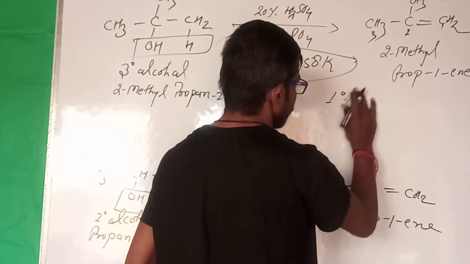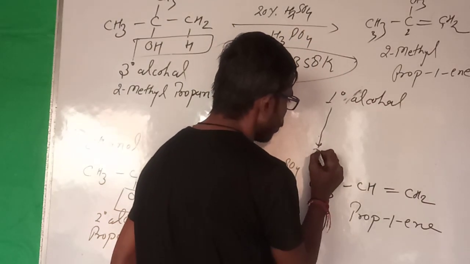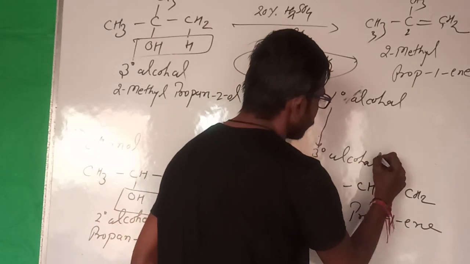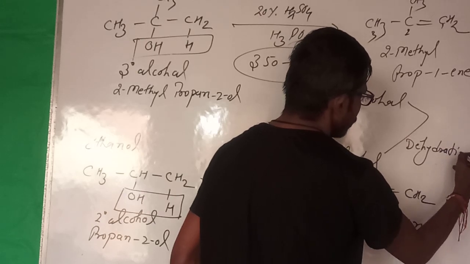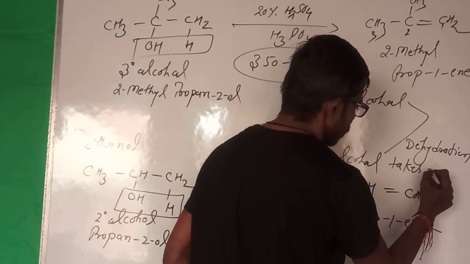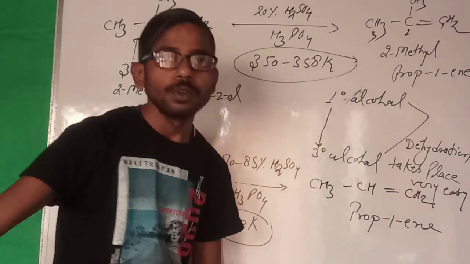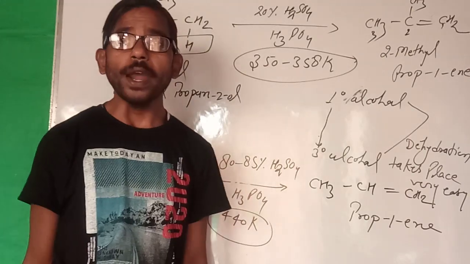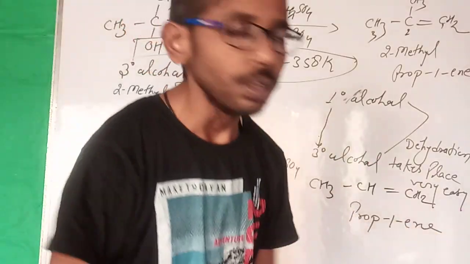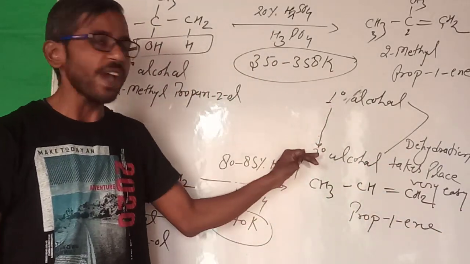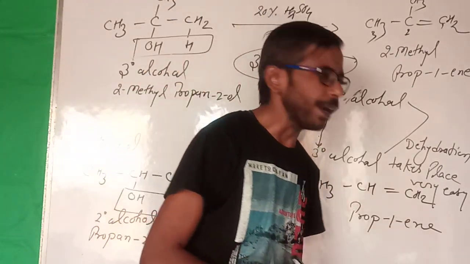If we move from 1 degree alcohol to 3 degree alcohol, dehydration takes place very easily. Why is dehydration easier when we move from 1 degree alcohol to 3 degree alcohol? So the answer is that